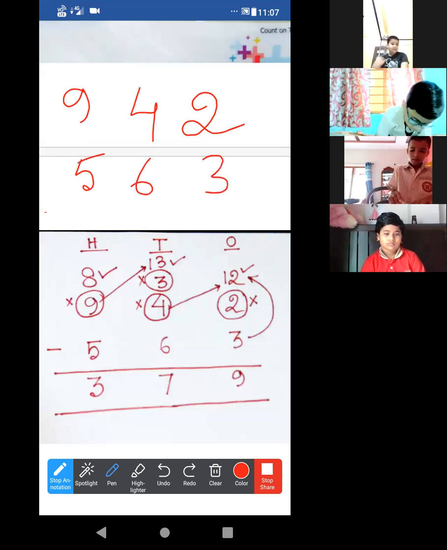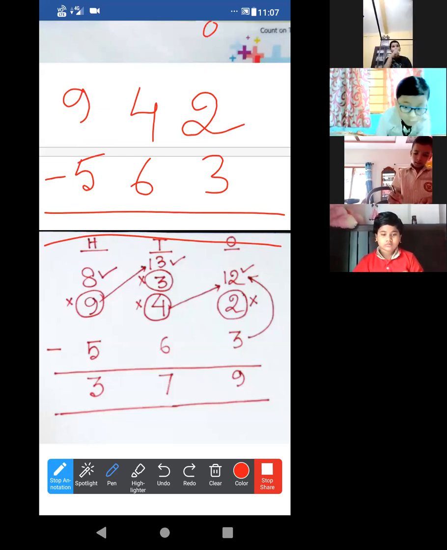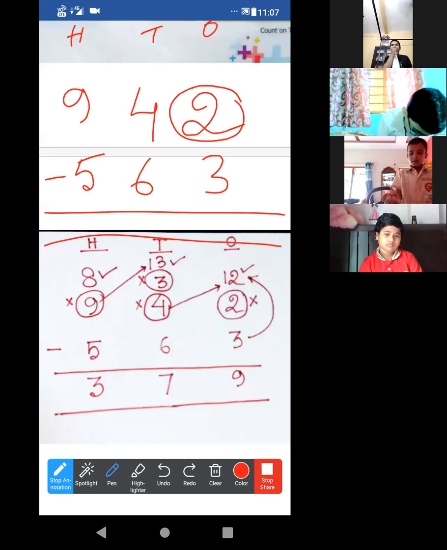then it is given 563. It is a 3-digit number. We have to do the subtraction. It is ones place, it is tens place, it is hundreds place. Right? Now, how to do this? Look at this. Basically, this is 2, a lesser number, and this one, 3, is greater. So we cannot subtract a greater number from a lesser number.